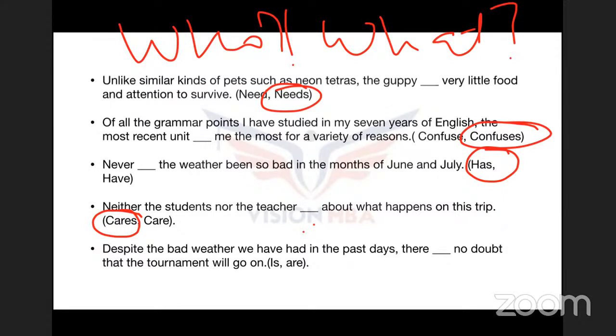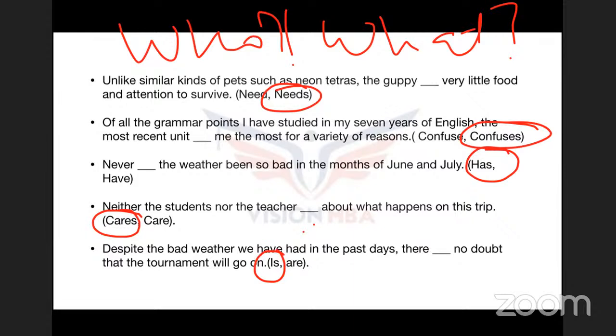Whenever you ask these two questions after reading the sentence, you're going to get the answer, and that answer is the subject. And the tournament is doing the action of going on. So tournament is singular. Again, "is" is going to be there. Despite the bad weather we have had in the past days, there is no doubt that the tournament will go on.